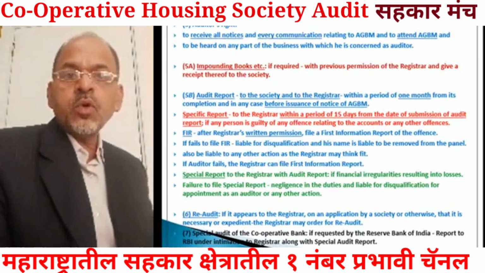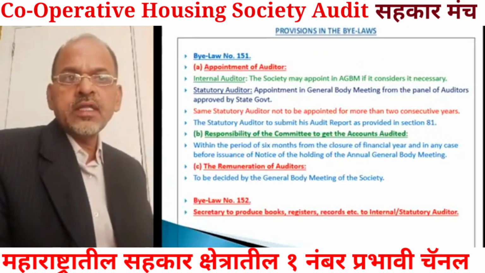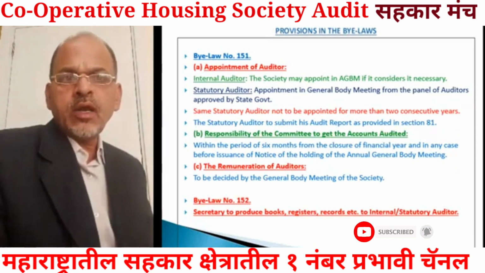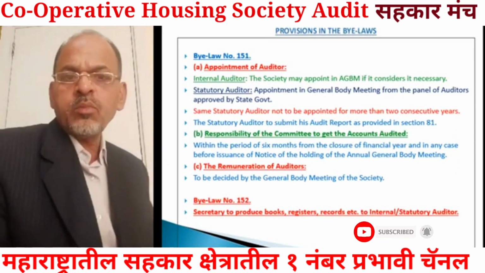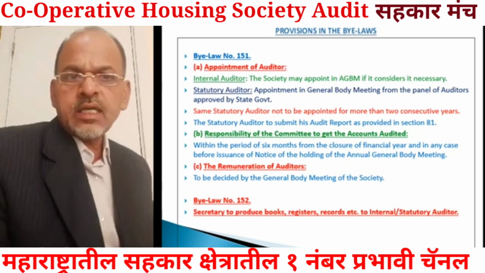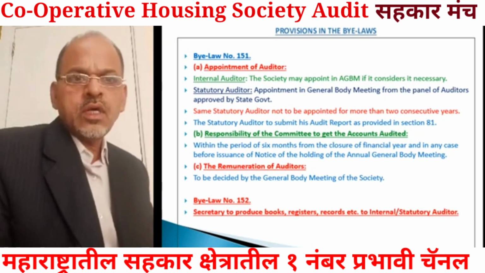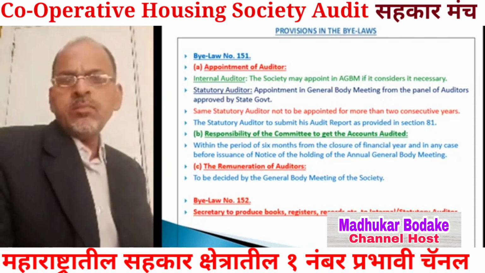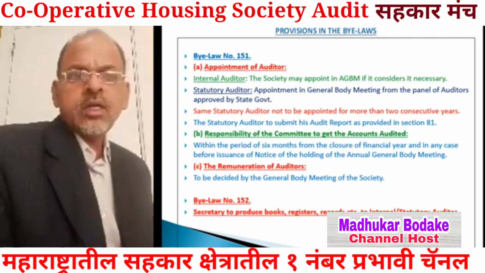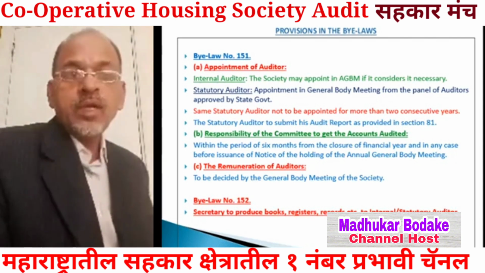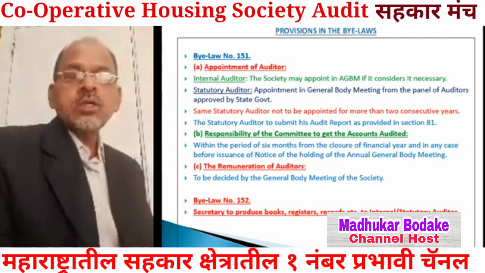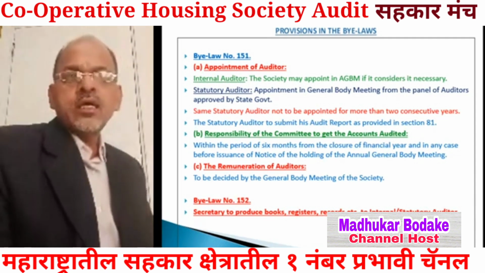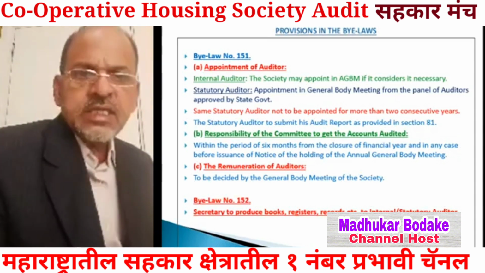Now let us see the provisions pertaining to audit in the bylaws. So in the bylaws, bylaw number 151 provides for appointment of auditor also. Means the society can appoint an internal auditor if it considers it necessary.